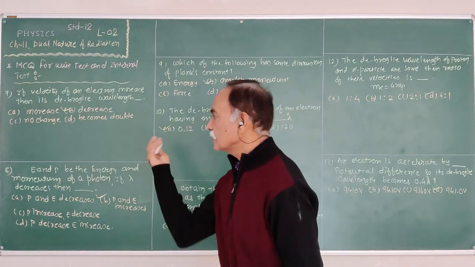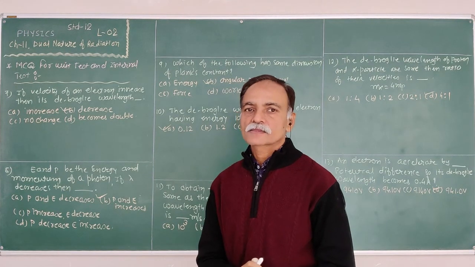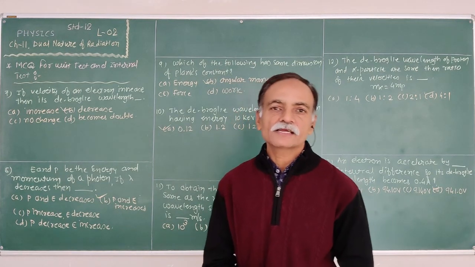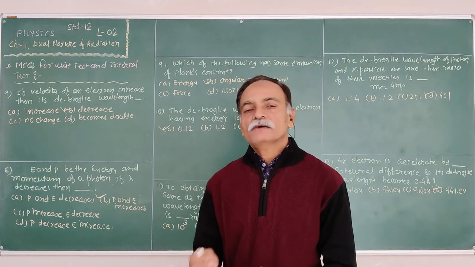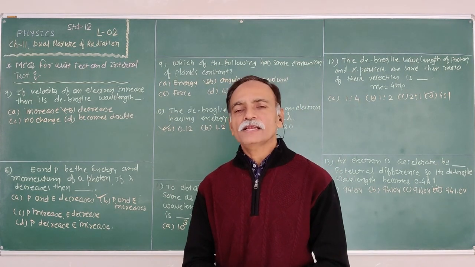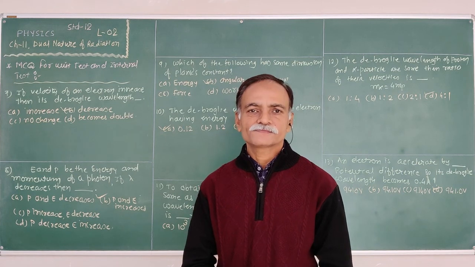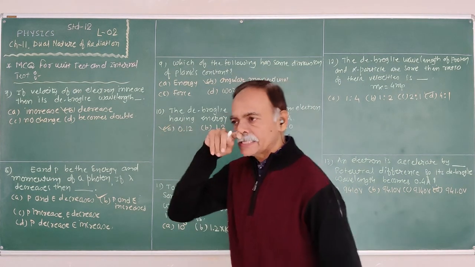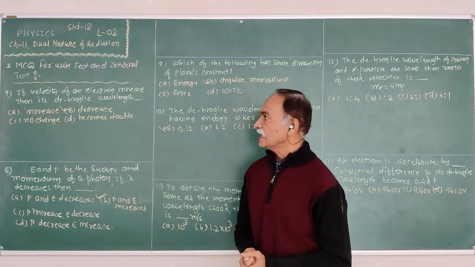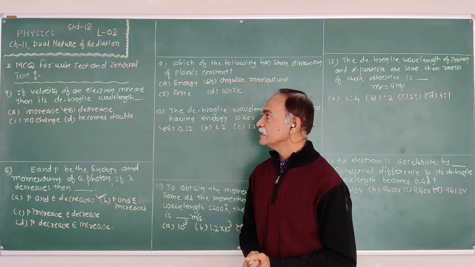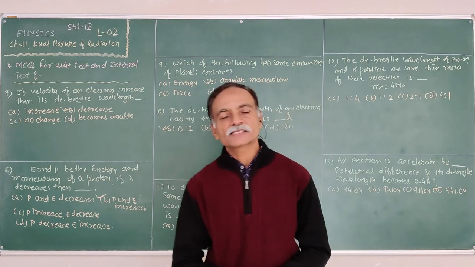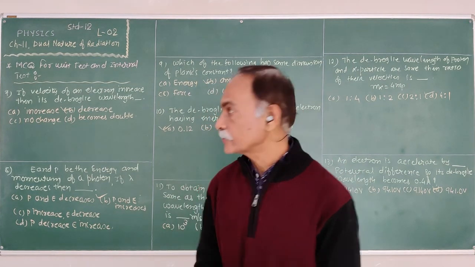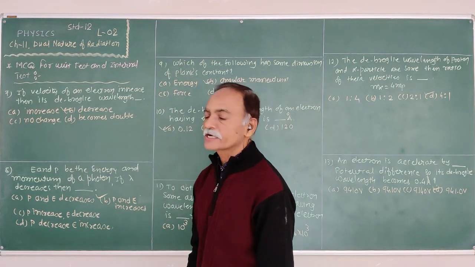Now the other questions: some depend on the theoretical concept and some depend on the equations we already learned in the theory portion. The next question is: if the velocity of an electron increases, then its de Broglie wavelength... What change takes place in the de Broglie wavelength of an electron if its velocity increases?